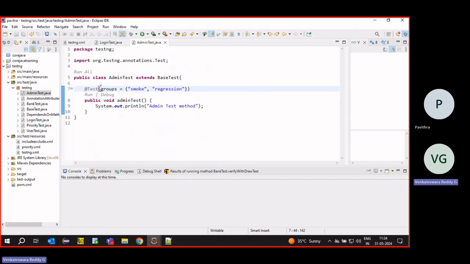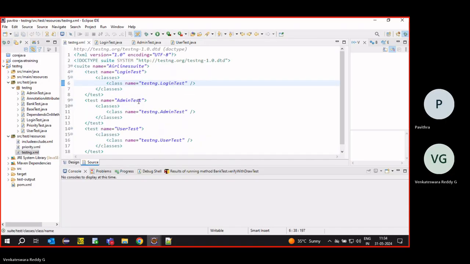After that, one more is the user test, which we give as such. Now, if I run like this, it will run all the test cases.